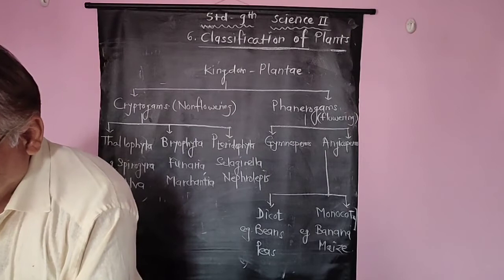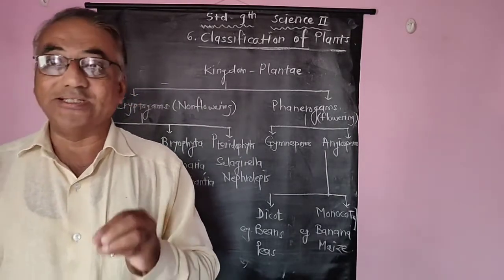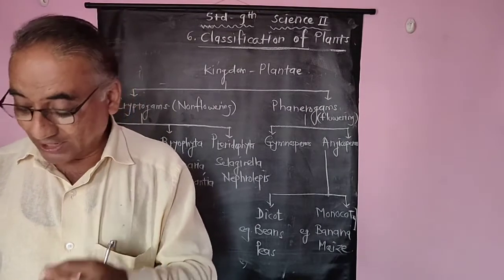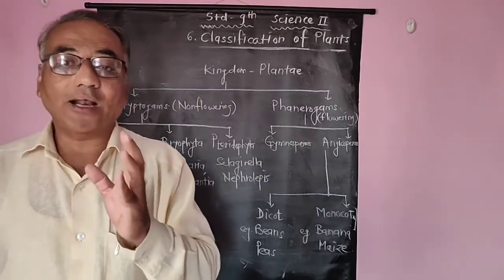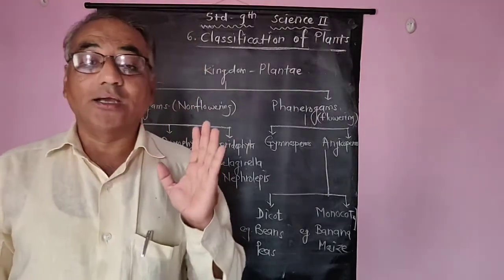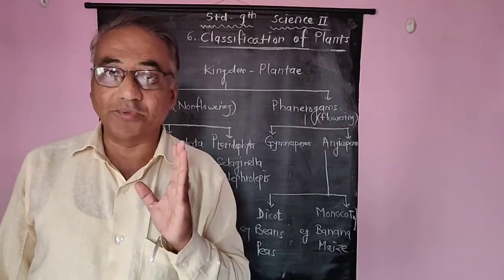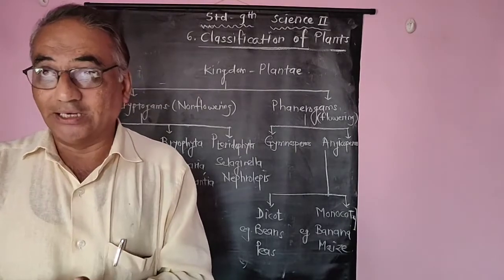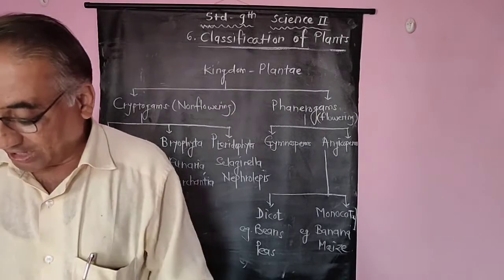Now the third feature is that they are autotrophic in nature, that is, they can prepare their own food, so they are called autotrophs. In this case a number of algae come together. Algae are the best examples of the division thallophyta. Algae show great diversity.